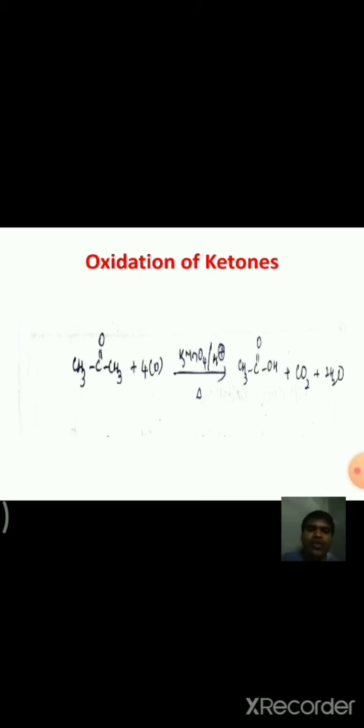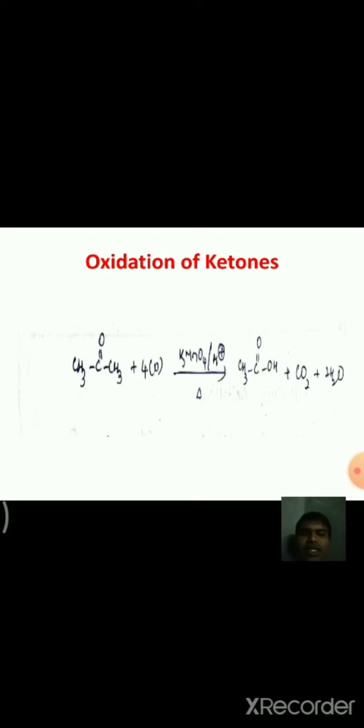Generally oxidation of ketones is difficult because ketones do not undergo oxidation easily, because they require the breaking of a carbon-carbon bond for oxidation. Hence, oxidation of ketones is difficult.